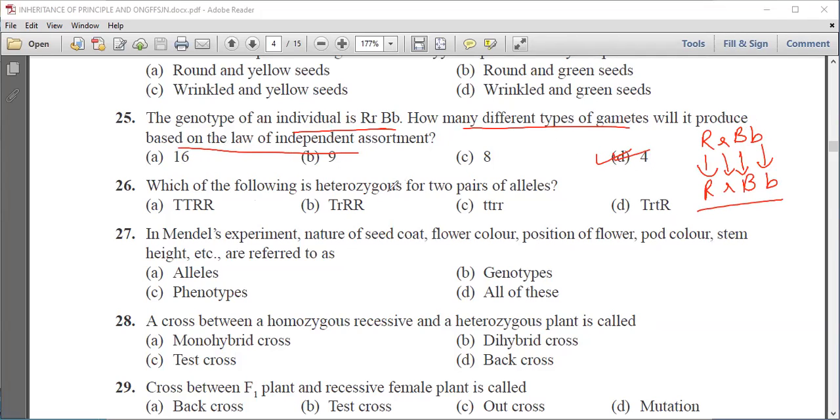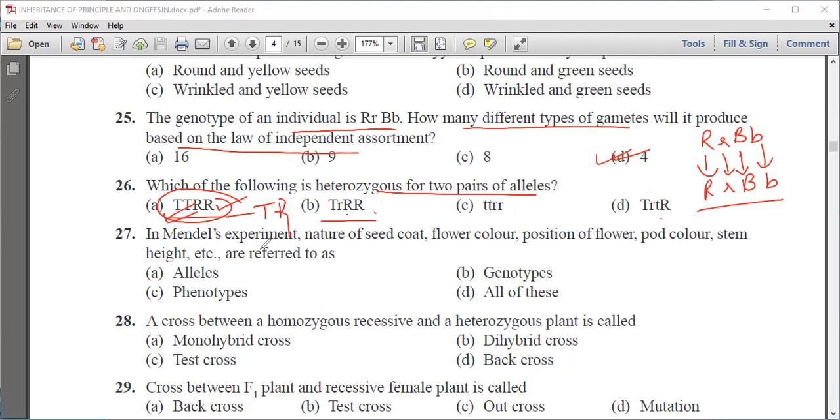Which of the following is heterozygous for 2 pairs of alleles? Capital T, capital R, small t, capital T, R. These are 4 options. Now we can see that it is heterozygous for 2 pairs of alleles, because we will get 2 gametes from it.